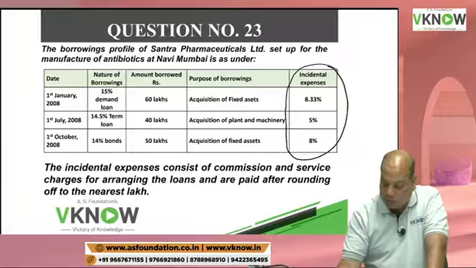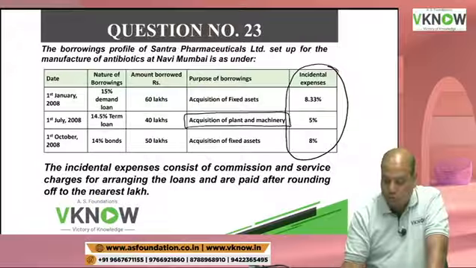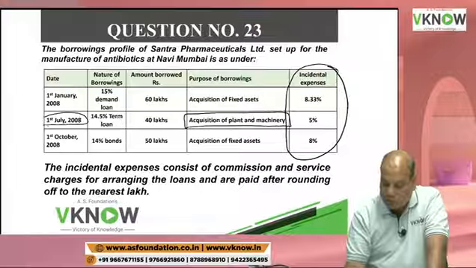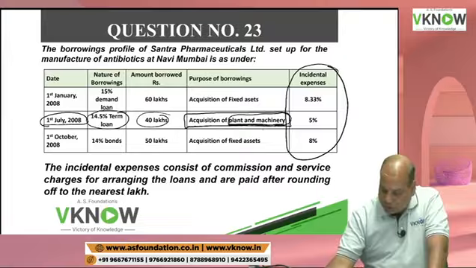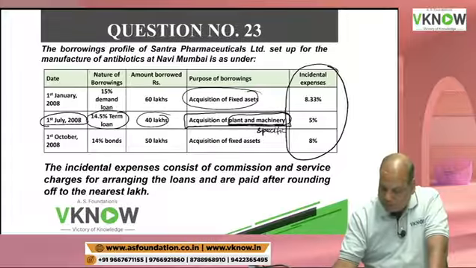In the same problem, there is a specific borrowing also. On 1st July 2008, a term loan was taken, 40 lakh, but this is for acquisition of, now they mentioned, plant and machinery. Plant and machinery means this becomes specific. Fixed asset is a general term.